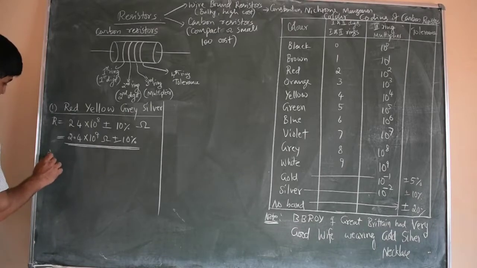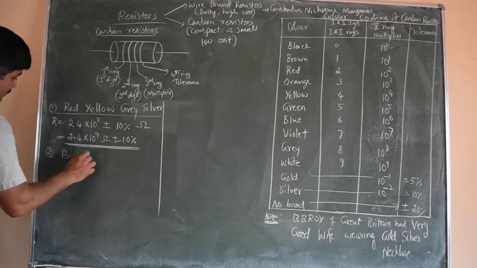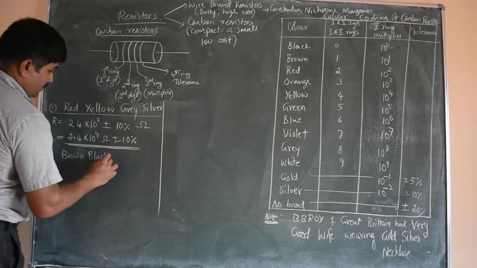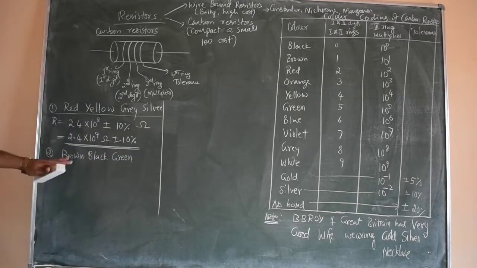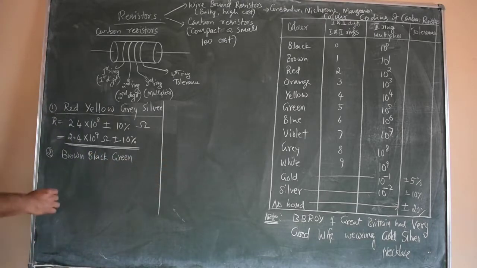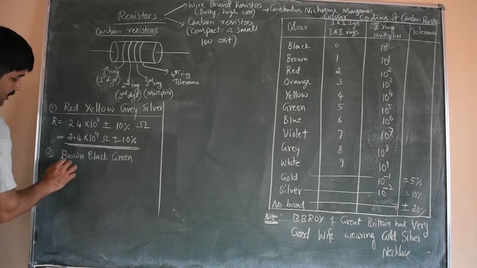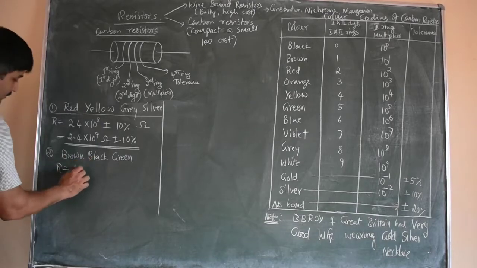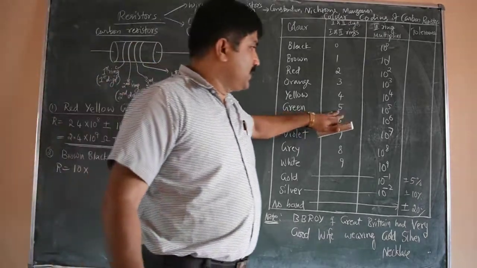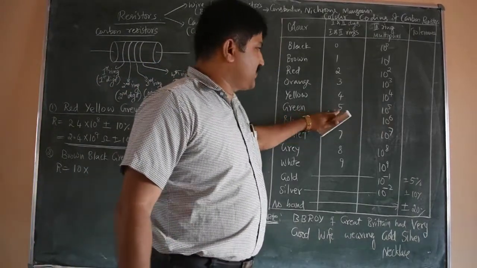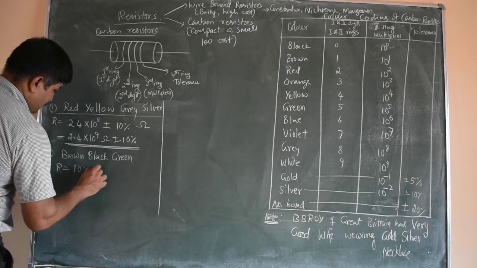Now let us see another example. Suppose the color bands are brown, black, green. Only 3 bands are present on the carbon resistor. Then the value of resistance of this carbon resistor is: brown signifies 1, black means 0, multiplied by green. Green from the table, the multiplier is 10 power 5. Green digit is 5, so the multiplier should be taken as 10 power 5 ohm.